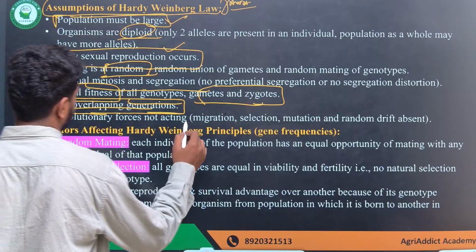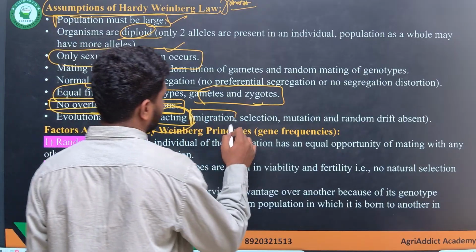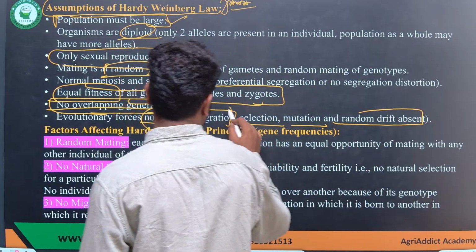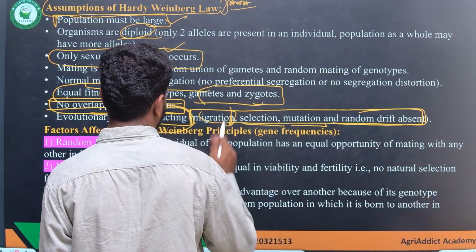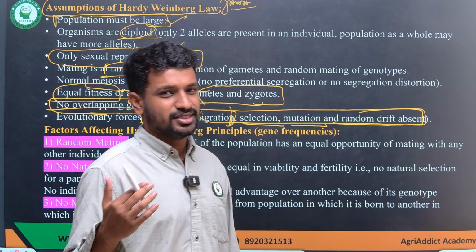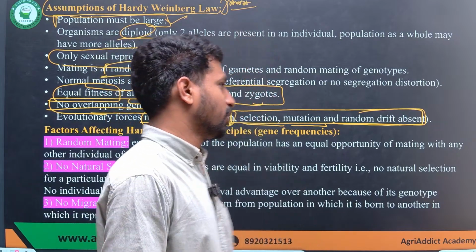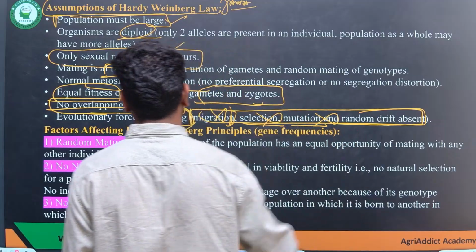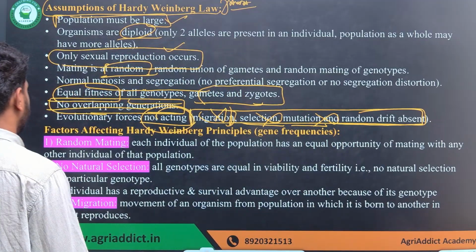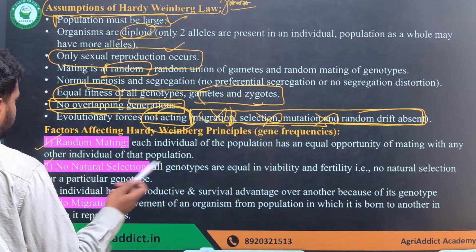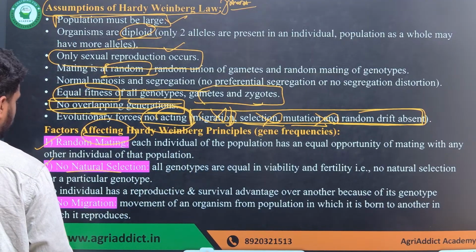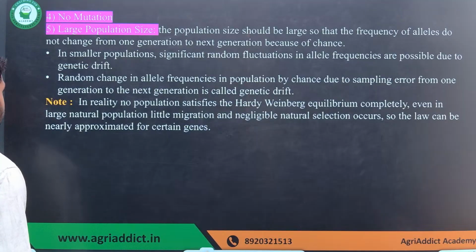And the evolutionary forces should not be acting, the ones I said: migration, selection, mutation, and random drift. All of these are the basic evolutionary forces responsible for change in the trait, change in the allele, change in the genotype in any population you take. So none of these should act, only then this law will work. And what are the factors that influence it? Same thing: random mating, natural selection, migration, random drift will affect the Hardy-Weinberg principle. Okay, and the population size.